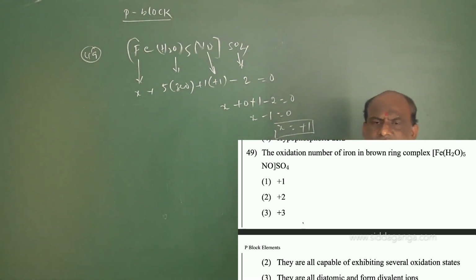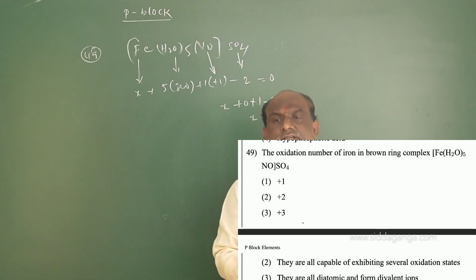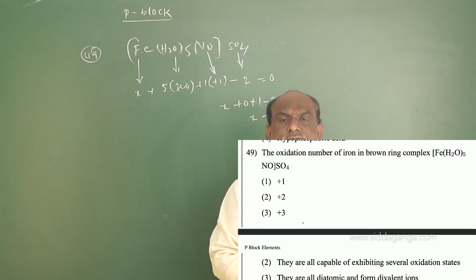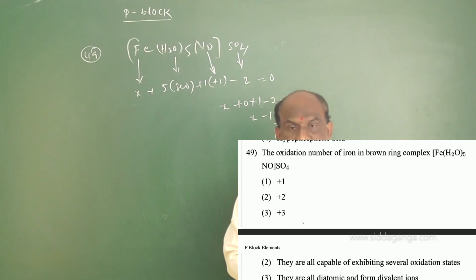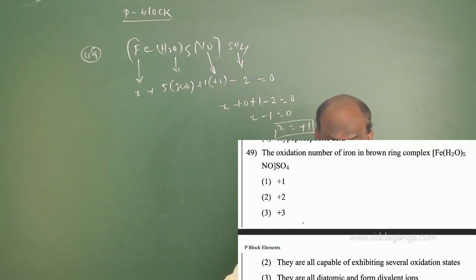Calculating like this each and every time is difficult, so you should remember that the oxidation state of iron in the brown ring is plus 1. NO is called the nitrosonium ligand. Nitrosonium is a unipositive ligand. H2O is a neutral ligand, aqua. SO4 is minus 2, the sulfate ion with negative charge. So option 1 is the right answer for question number 49, brown ring.